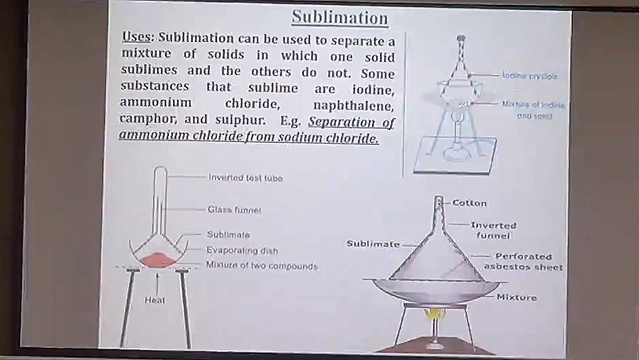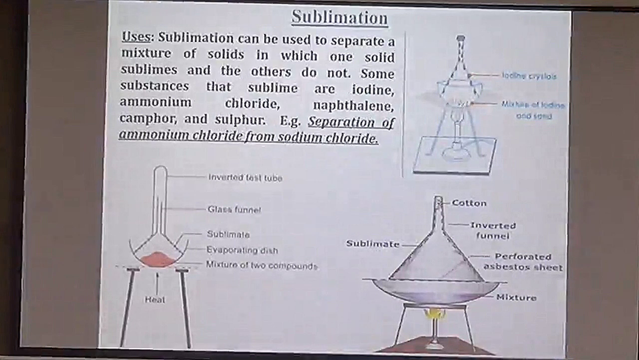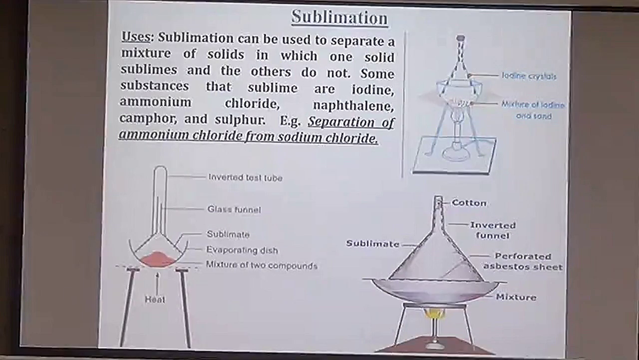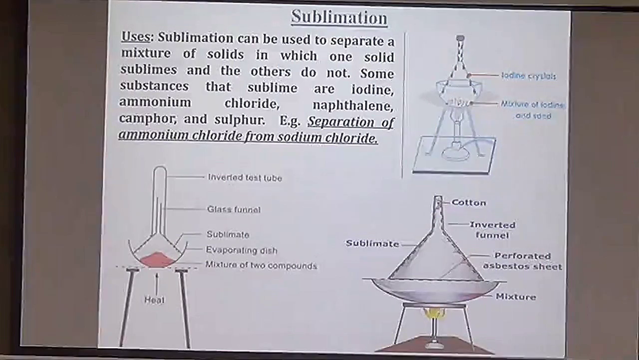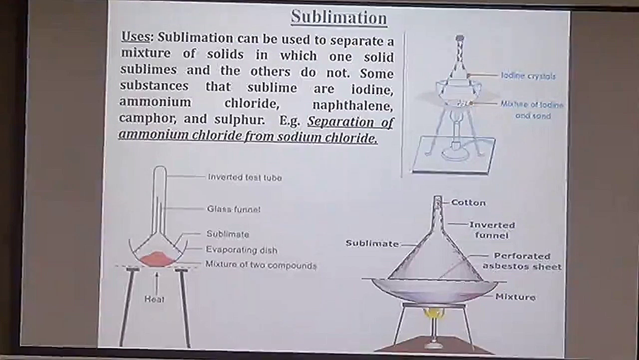Here you can see in the figure also, it is very well shown here that we have taken the mixture and we are able to see on the inner walls of the funnel the component which is sublimable first changing to vapors, then on cooling getting deposited there, and the component which is non-sublimable is retained back. Like in this case we have shown separation of ammonium chloride and sodium chloride. Ammonium chloride being sublimable will change to vapors and finally solidify, and sodium chloride is retained back.